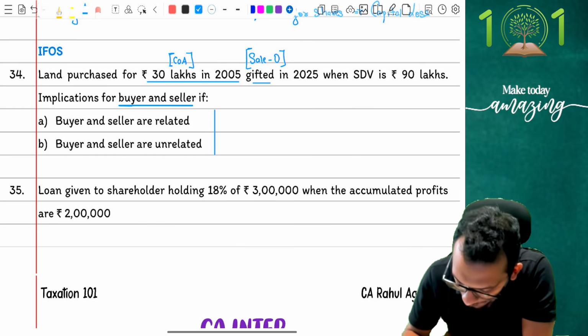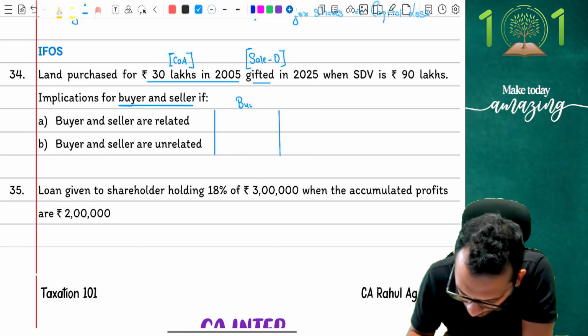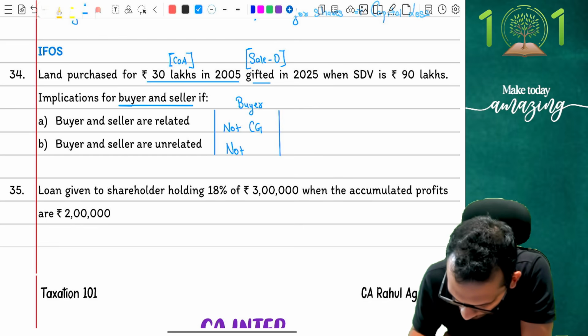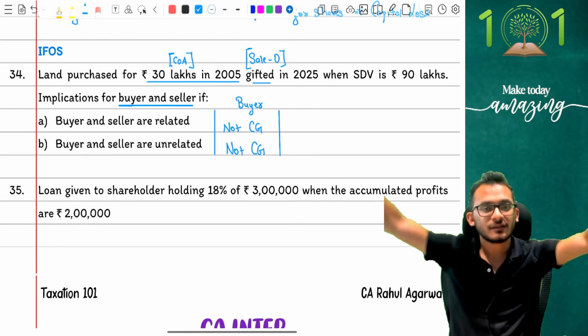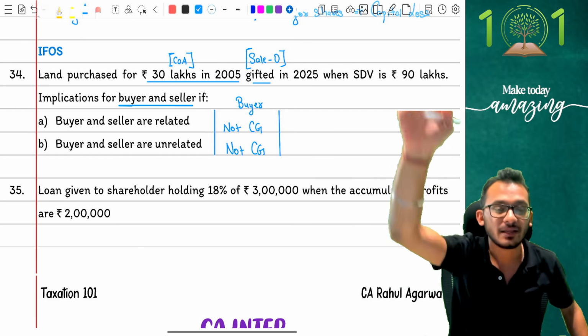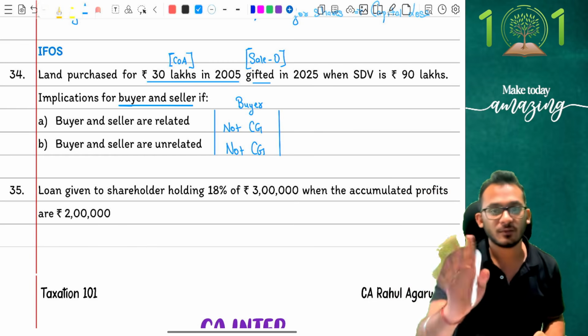So from that perspective, I'm going to make my life easier. I'm going to say it is not capital gains. I don't care whether you're related to me or not related to me. At the end of the day, I've given a gift to you. Gift means it is not taxable as transfer, and that's what the answer will say.